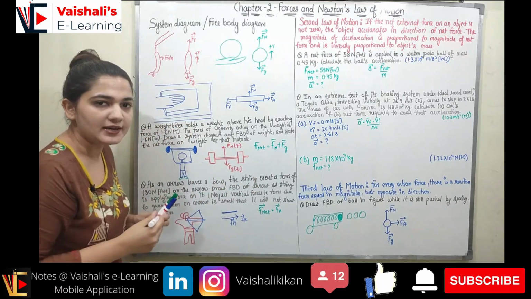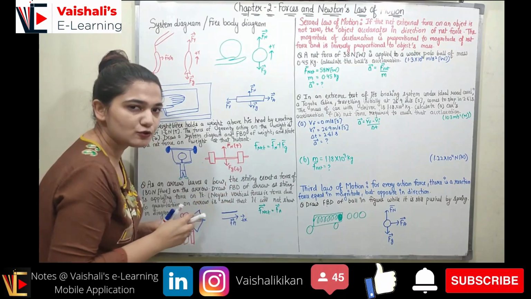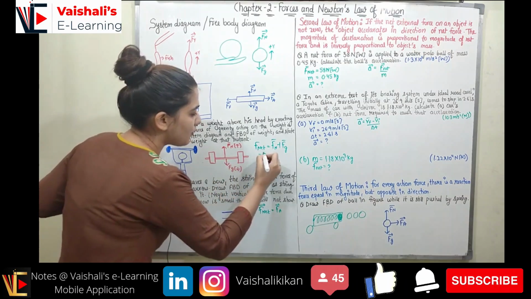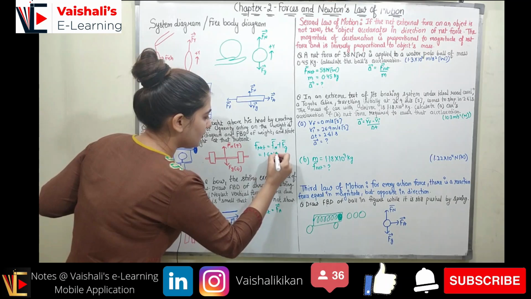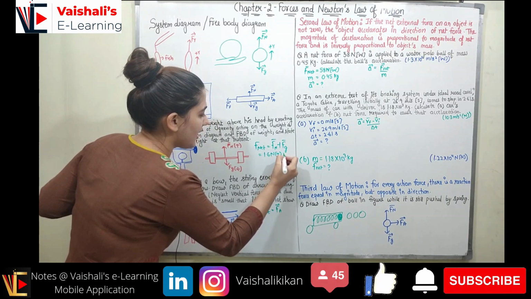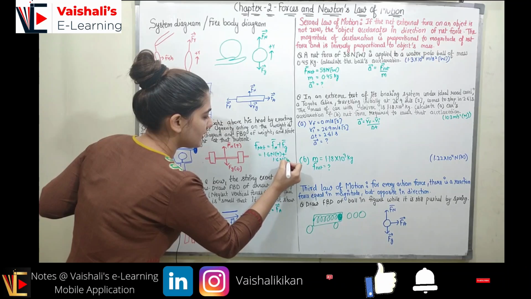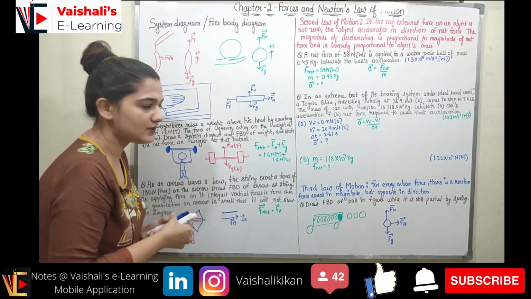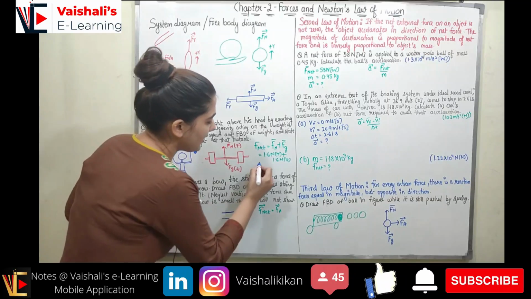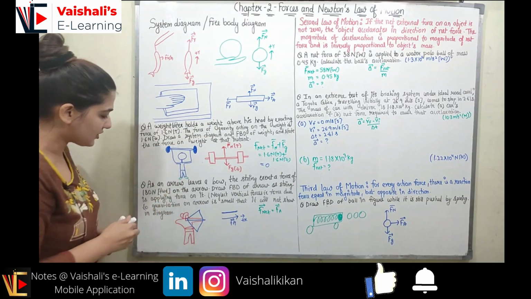Now what is F net? The total force will be Fn plus Fg because only these two forces are acting on it. So what is Fn? Fn is 1.6 Newton in upward direction, and Fg is again 1.6 Newton in downward direction. So both of the forces are the same but in opposite direction. They will cancel out each other and the net force will be equal to 0. Right, coming to the next question.